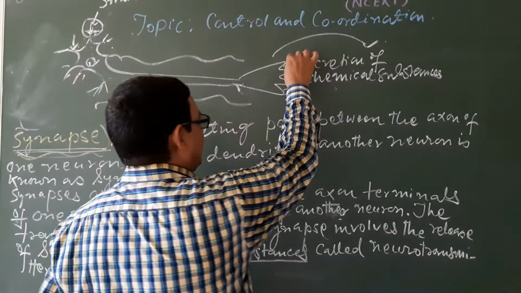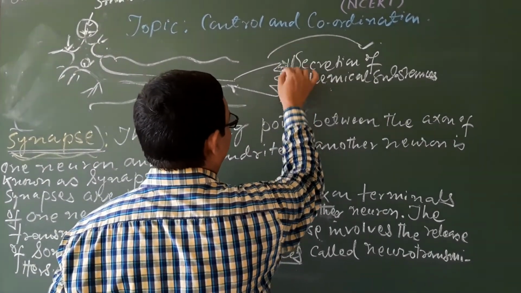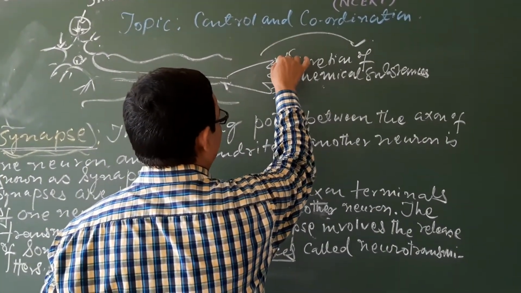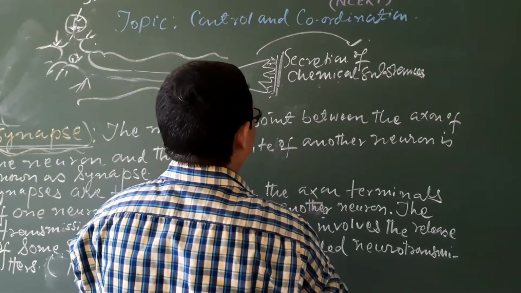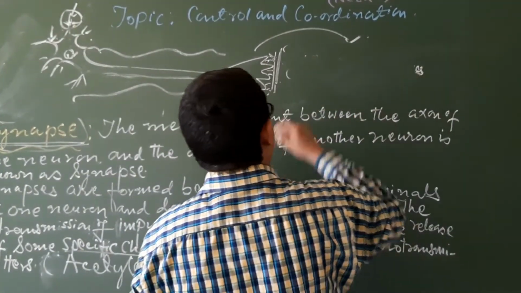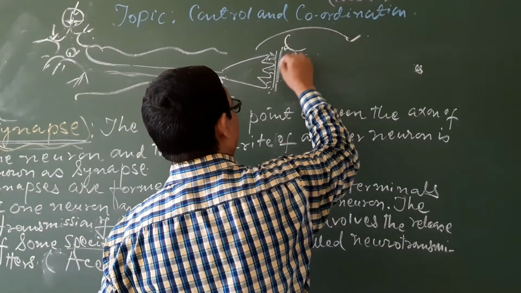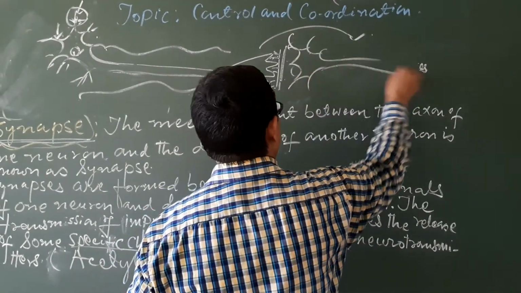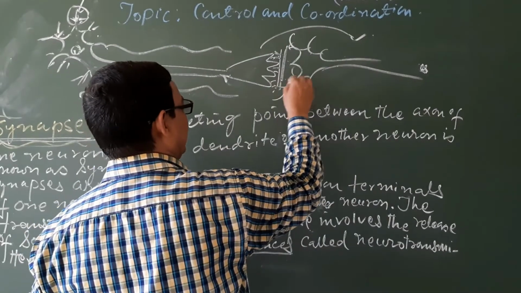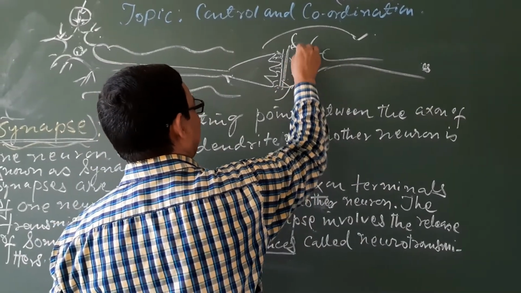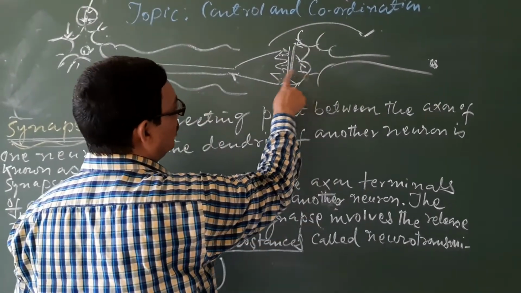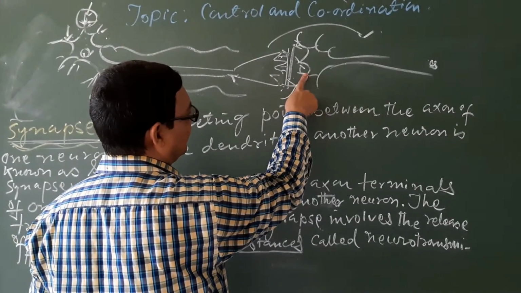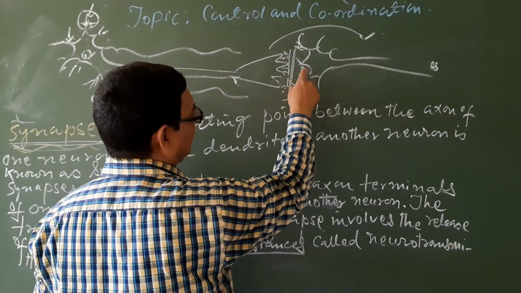This is released here before the impulse is transmitted to another neuron. Here the dendrites, here the dendrites, but physically these two never meet each other. They will never meet each other physically.